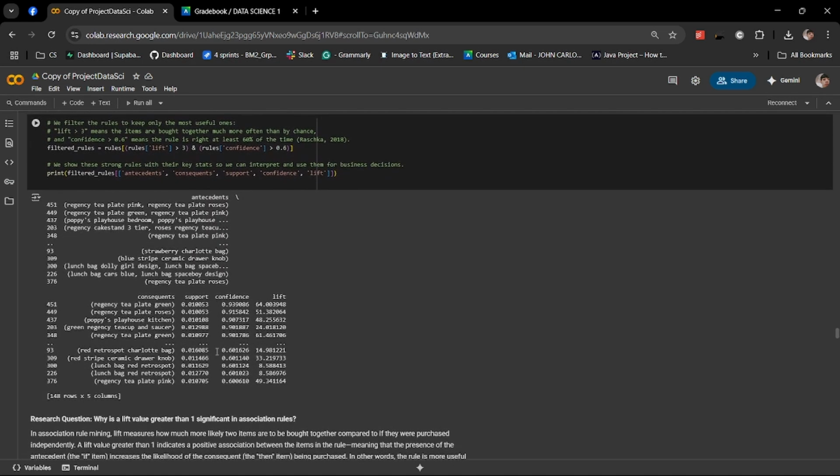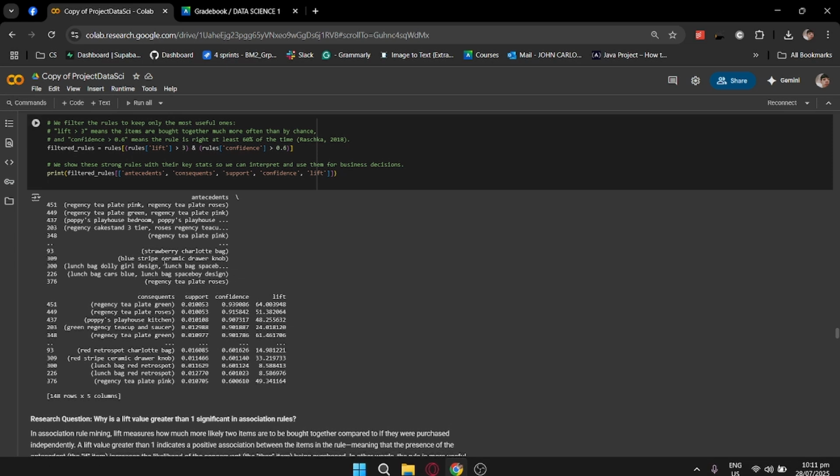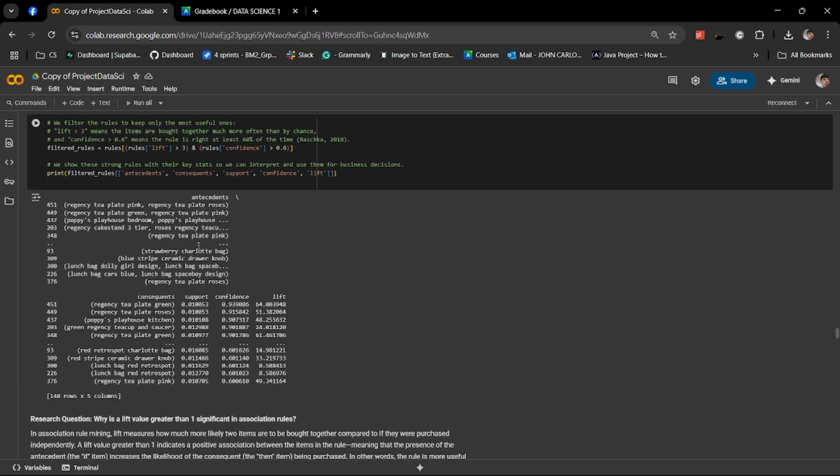For our next cell, we generated association rules with minimum confidence of 40%, meaning the rules are correct at least 4 out of 10 times. Examples include: if a customer buys two specific tea plates, they are 93.9% likely to buy the third matching one. Some rules achieve lift scores above 60, meaning they're highly significant and not due to chance.